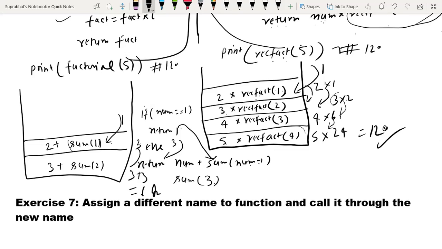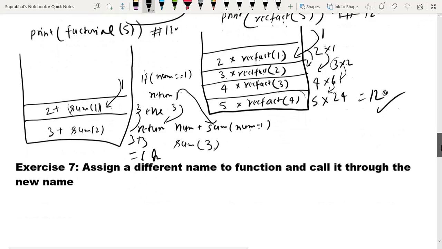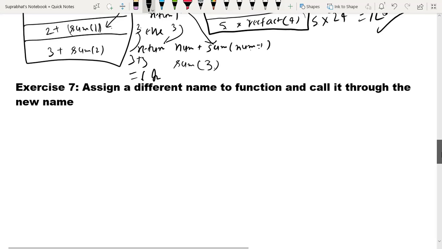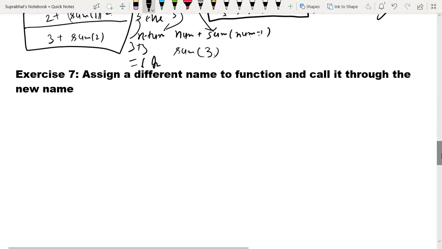Okay, so this is about recursion. Now you understand recursion. The next question is: assign a different name to a function and call it through the new name. Assign a different name to a function and call it through the new name. Have you done this type of question so far? I think you haven't done this type of thing.